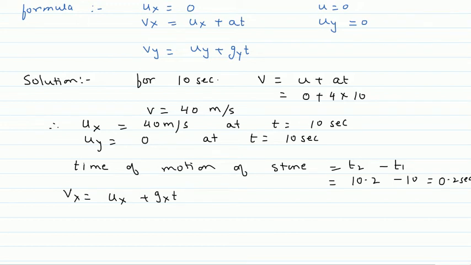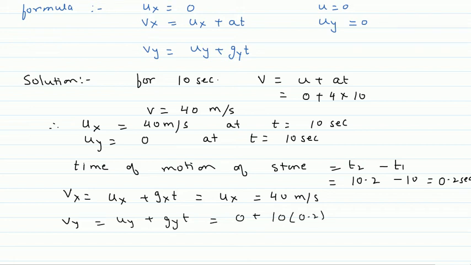Gx, the horizontal acceleration due to gravity, is 0. So this is equal to Ux, that is 40 meter per second. And Vy is equal to Uy plus Gyt, that is 0 plus g, which is given to us as 10, and time taken is 0.2, that is 2 meter per second.